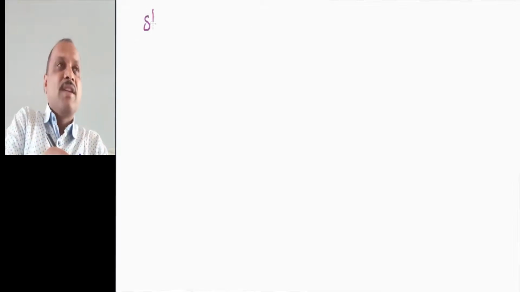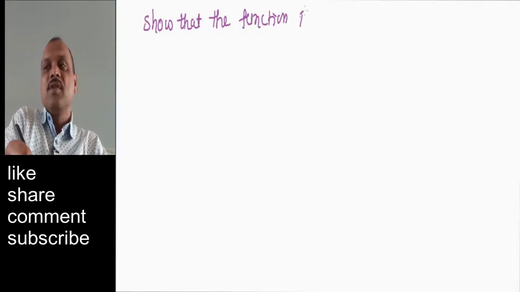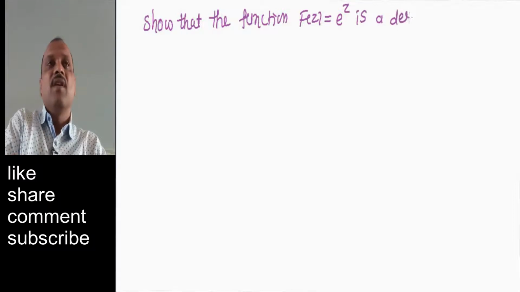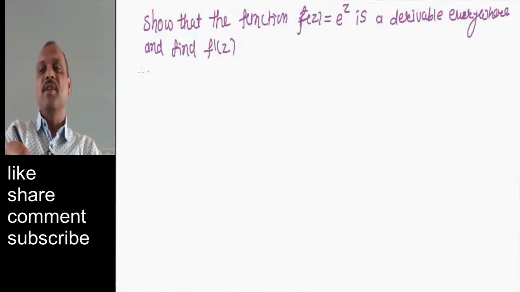Okay. Show that the function f of z equal to e raised to z is derivable everywhere, and find f dash of z.